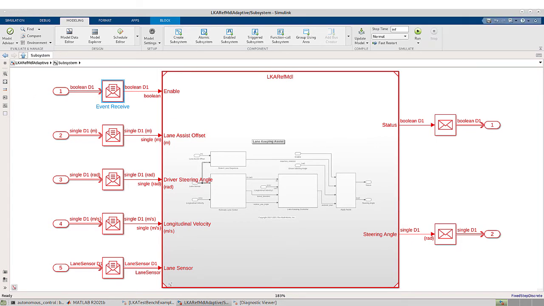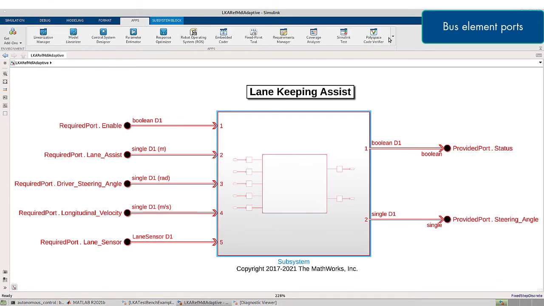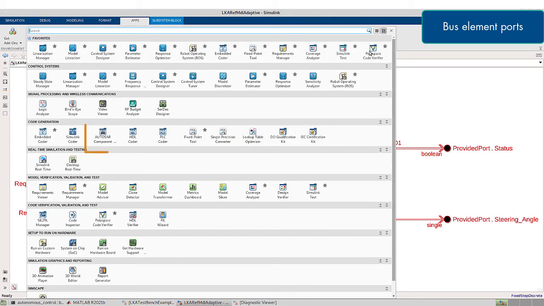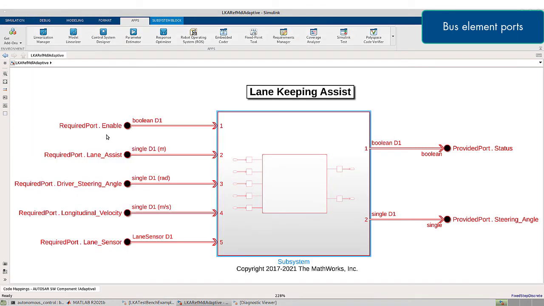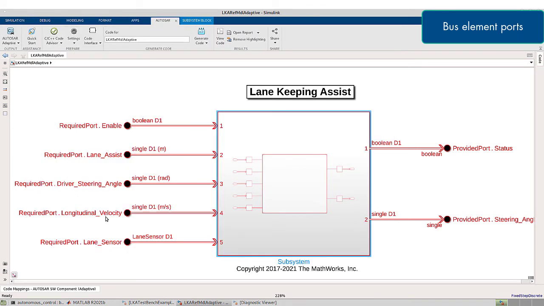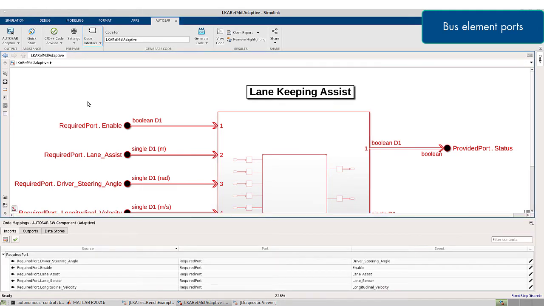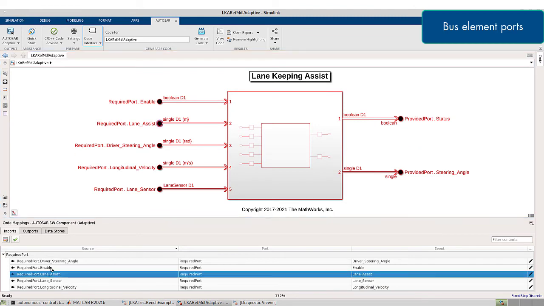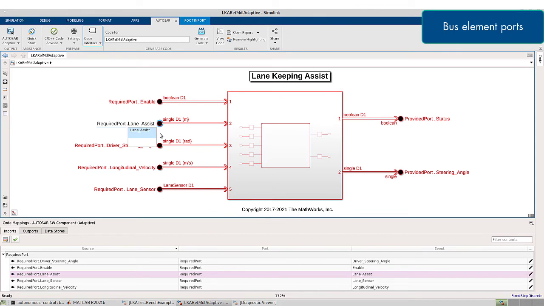Let's navigate to the root level of the model. Now open the AUTOSAR Component Designer app. This app puts the model in code perspective. From the tool strip, open the individual level code mappings. Let's select one of the bus element port entries in code mappings. The bus element port is mapped to an AUTOSAR port, required port, and AUTOSAR event lane assist. Now change the bus element name to lane assist offset. You can see that the mapping is updated automatically without changing the AUTOSAR dictionary.